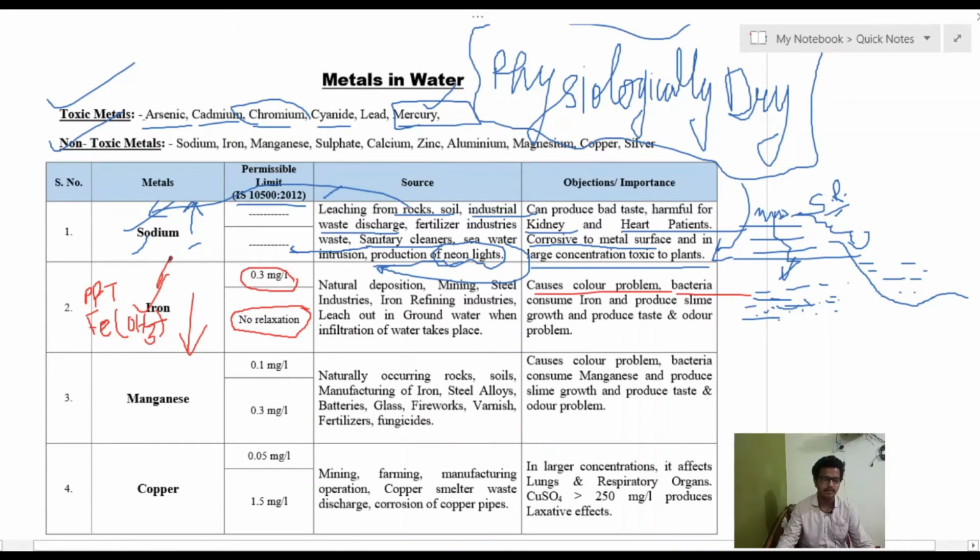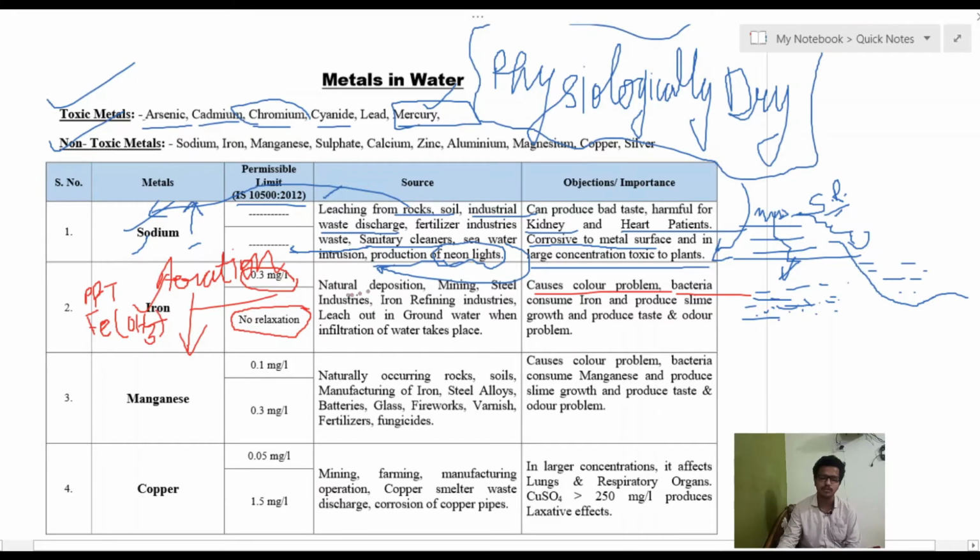जब हम लोग aeration के बारे में पढ़ेंगे, when we will be discussing the aeration of water, then we will discuss how the precipitate of Fe(OH)3 will form, and how the precipitate of MnO2 will form. So that we will discuss.